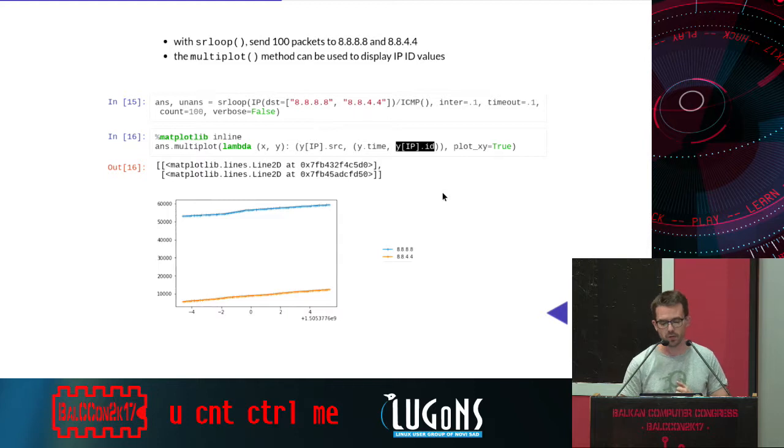Why is this useful? From time to time, when you have load balancers, it's possible with these simple tricks to be able to count the number of hosts behind a network load balancer. So in this case, we can see that there is only one server replying for 8.8.8.8 and another one for 8.8.4.4.